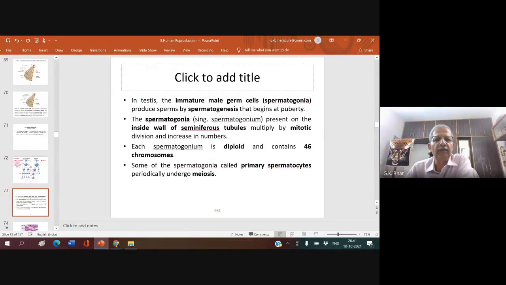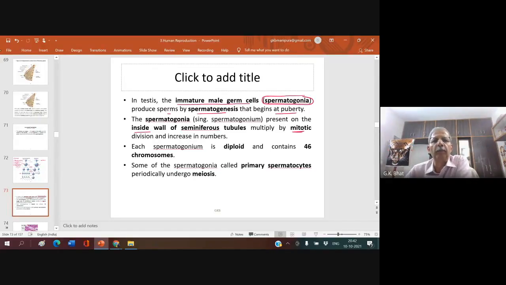In the testis, the immature male germ cells, spermatogonia, produce sperms by spermatogenesis that begins at puberty. The spermatogonia present on the inside wall of seminiferous tubules multiply by mitotic division.